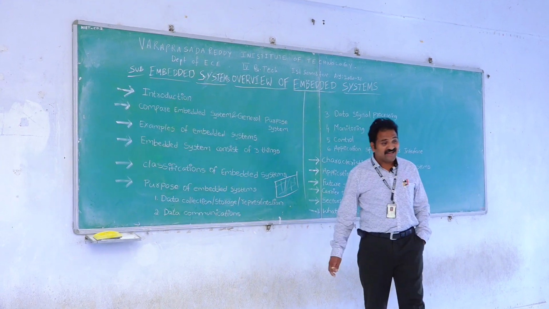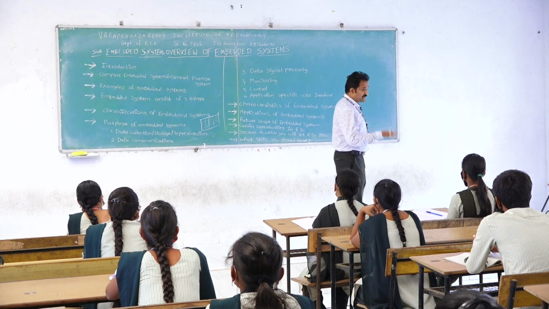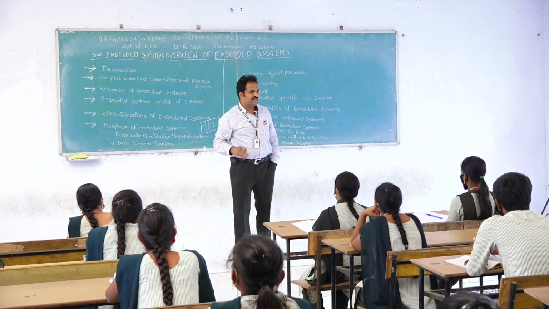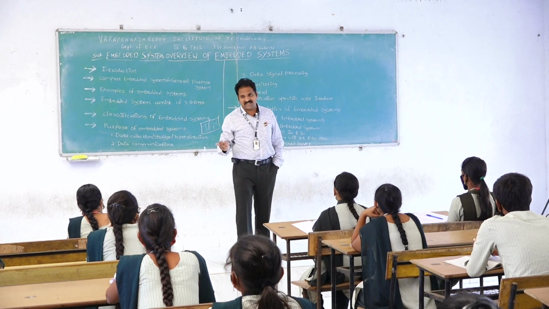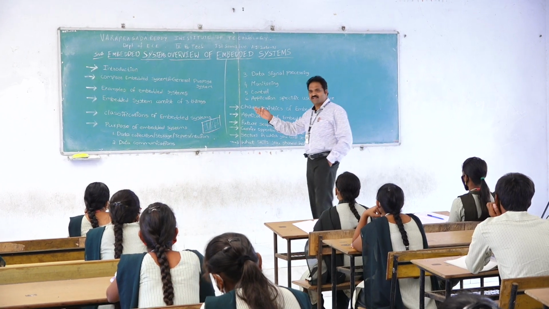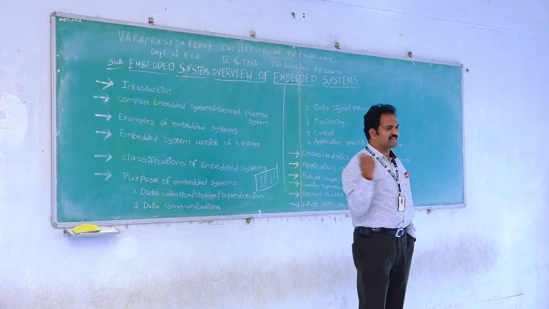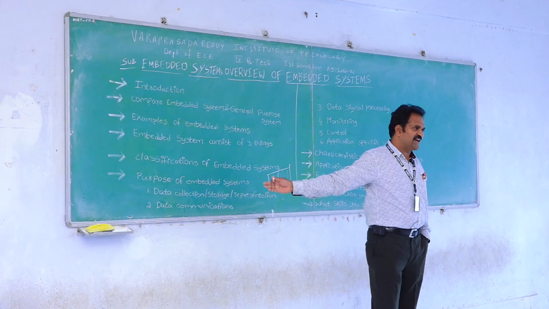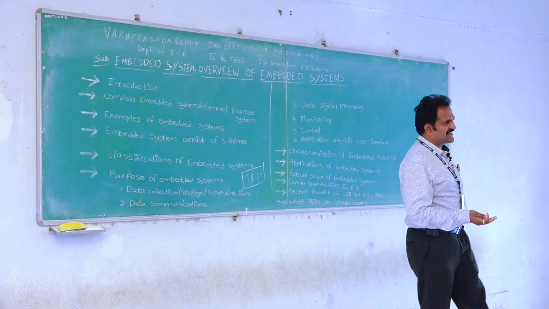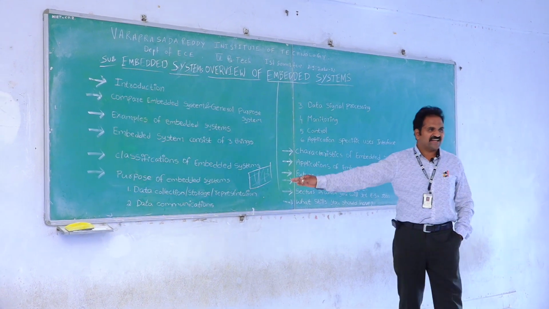Similarly, the second one is data communication. Everybody knows communication: analog communication is available and digital communication is available, but our embedded system also has an ADC and DAC, an analog to digital converter and a digital to analog converter. So here communication is based on sensors and actuators, on input and output devices, and the data communication uses updated technology. For example, satellite communication is available. That is the second one.